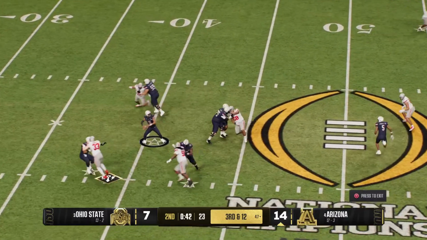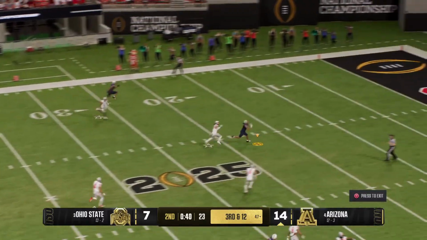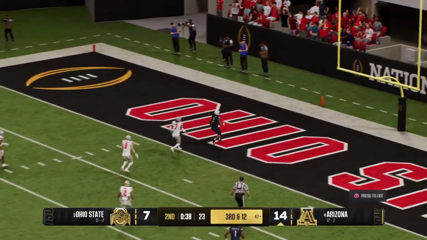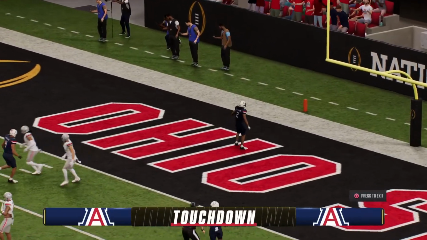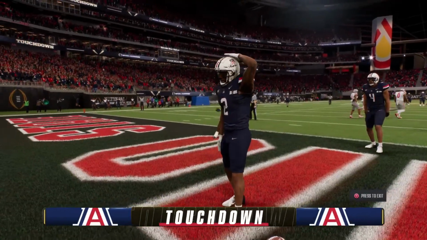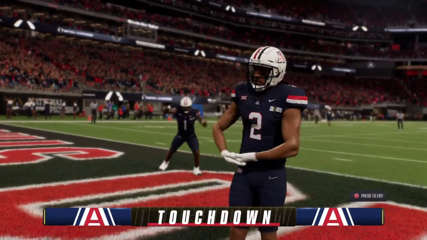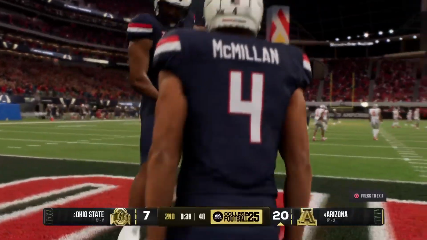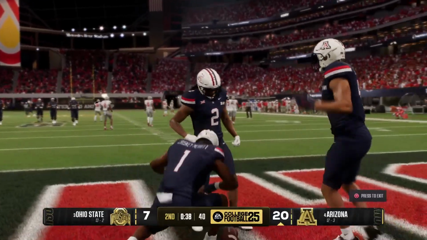And he'll drop back here on third down. Going for a big play downfield. And that deep shot is caught for a big gain. Touchdown, Arizona. Still no answer for this offensive machine. Well, a touchdown to a wide open man.